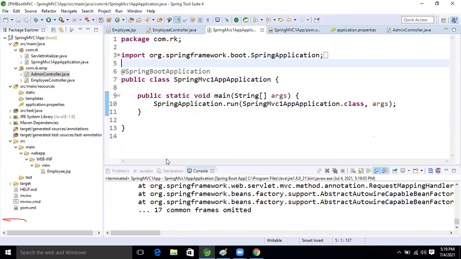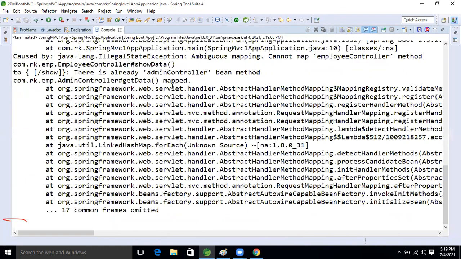Now at runtime only we are getting this error, guys. When we make the slash admin controller slash get method request, the handler mapper gives the error. The handler mapper is not able to scan it, because both are duplicates. There is already an admin controller get method mapped. Read the error now, guys.